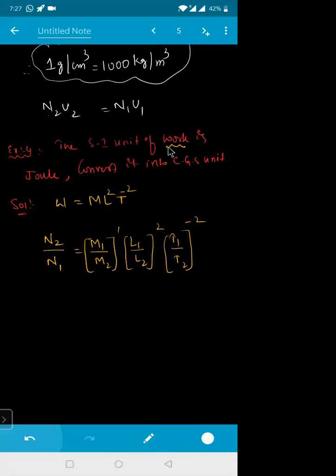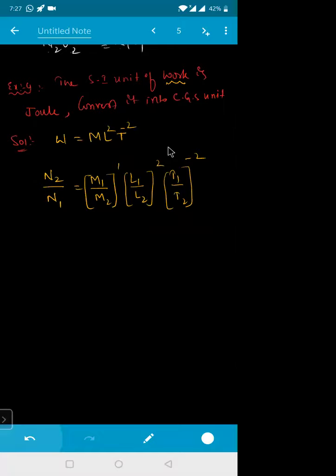Convert into the CGS unit. That means I need to get the value of N2 only. N2 is the value measured in the CGS unit, and N1 is in the SI unit. Convert into CGS unit. The CGS unit of work is erg. This will be equal to 1 erg divided by 1 joule.